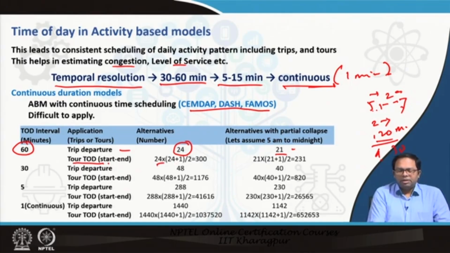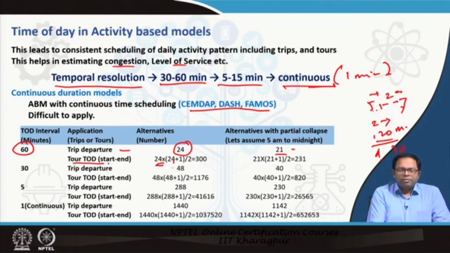If it is for the full day, 24 into 24 plus 1 divided by 2. Why this 24 plus 1 divided by 2? Because for every decision I take, the second decision, the end time, is conditional on the first, the start time. So if I start after 6 hours, then automatically the time slots for end time also reduce. So if I take the average of that, the ending time options become half.